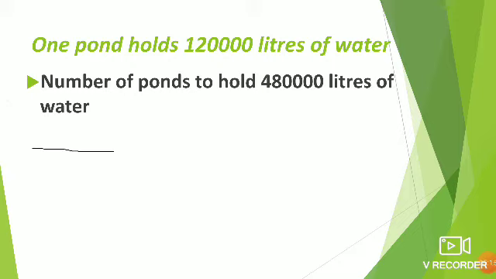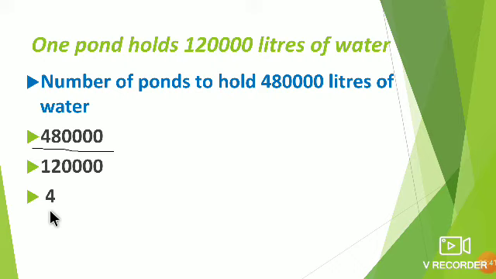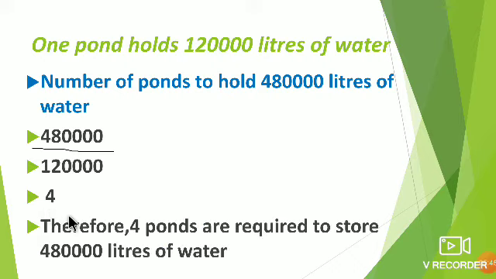So one pond holds 1,20,000 liters of water. How to find it? Number of ponds to hold 4,80,000 liters of water: we need to divide here. This is the total capacity or the water which we have to hold, and this is the capacity of one pond. So divide it, and you will get the number of ponds. So we require 4 ponds. Therefore 4 ponds are required to store 4,80,000 liters of water.